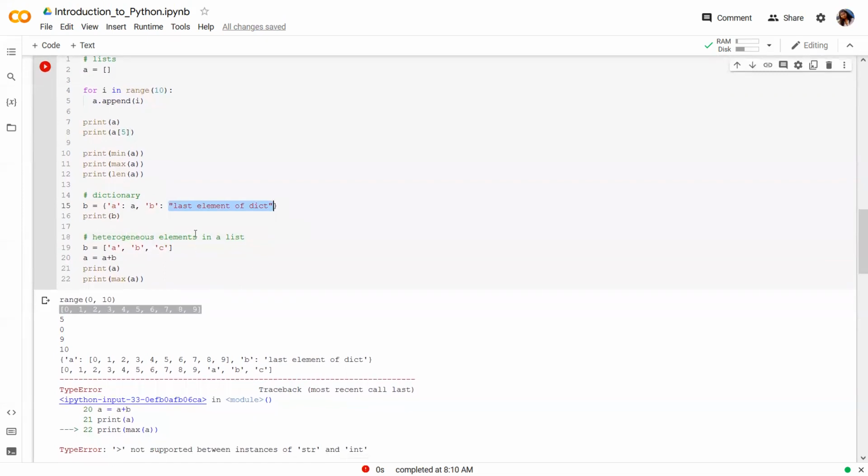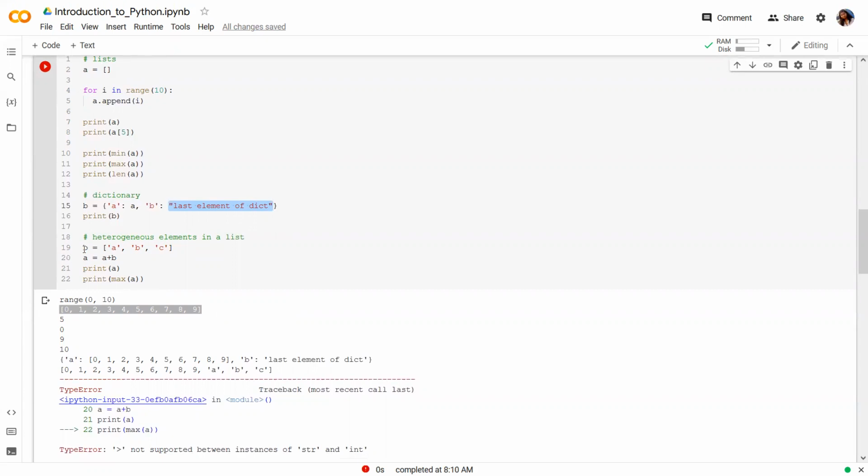Similarly, we can also store these heterogeneous elements in a list. So the list a, which was defined in line 2 and was storing a sequence of numbers, can also store a sequence of strings. Let's see how that is possible.